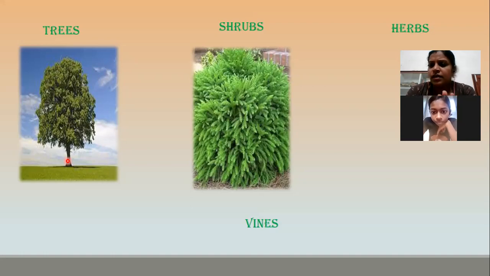They are always short, means they will touch the ground. Their trunks are also hard and strong, but compared to trees, they are less hard and less strong. So can you give me examples for shrubs?